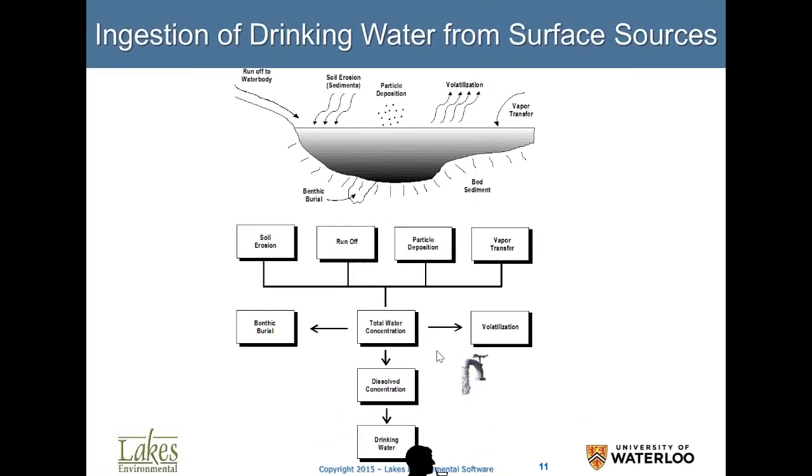We know how to do the concentration on water. There will be benthic burial, remember, volatilization. Total water concentration will have concentration on the dissolved phase and the phase where the chemicals will sorb to suspended solids. We assume that humans will filter the water and therefore we will drink only the dissolved phase concentration in water.